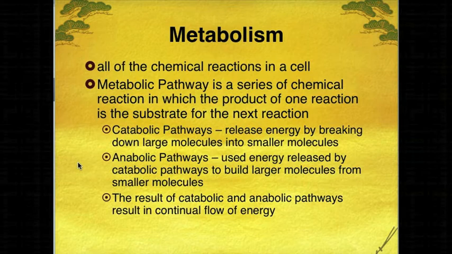All right, in catabolic pathways, energy is released. Catabolic is the breaking down of molecules into smaller molecules, and when we do that, we release energy. Anabolic pathways use energy released to build larger molecules from smaller molecules. So catabolic, we're releasing energy by breaking down large molecules. Anabolic is the opposite, which is using energy in order to build larger molecules. This flow between catabolic and anabolic pathways is representative of the continual flow of energy.